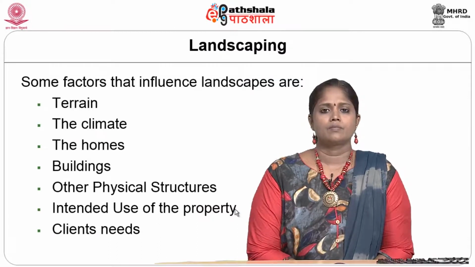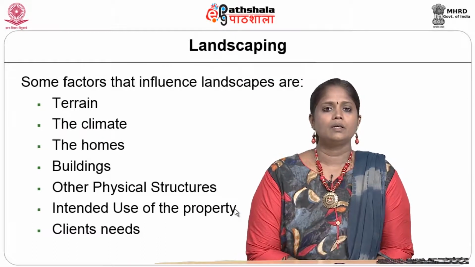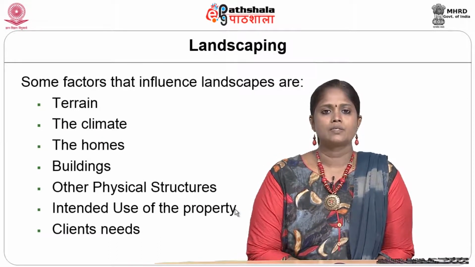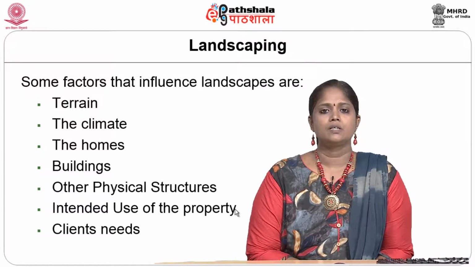We have seen the main typology, soft landscape and hard landscape. Under soft, we have seen the green, the water and the landform. Under the hard landscape, we have seen the pattern, materials and functional values.